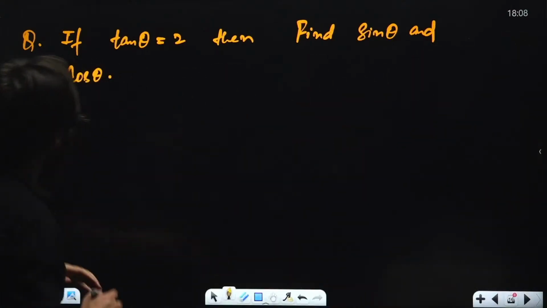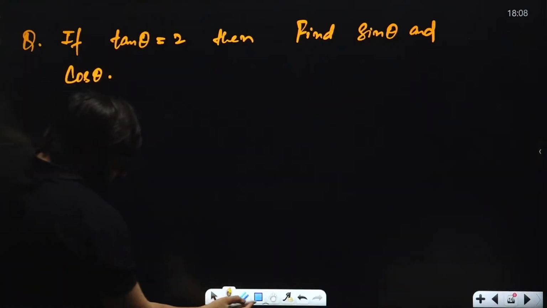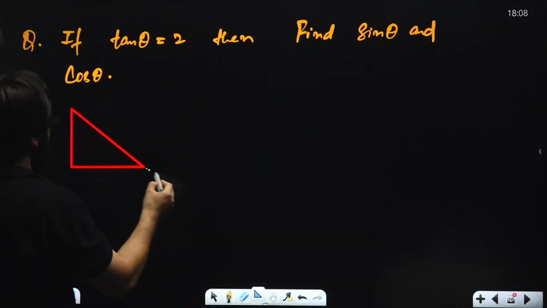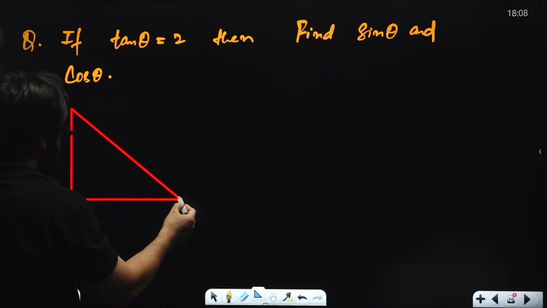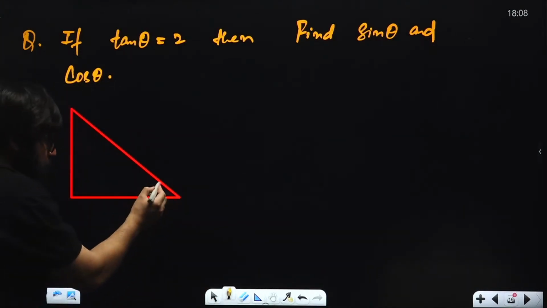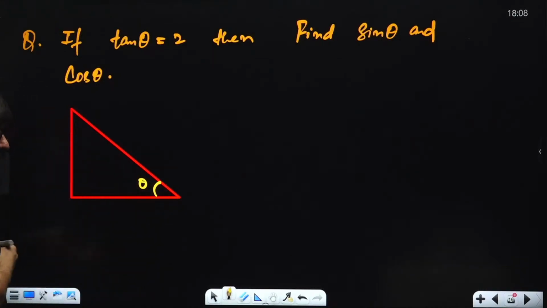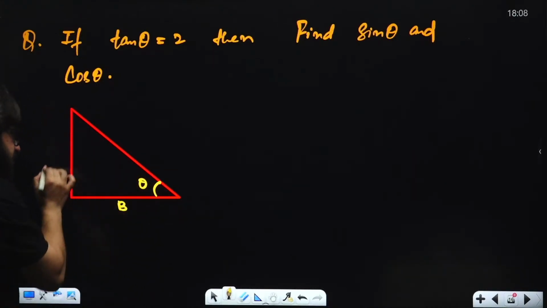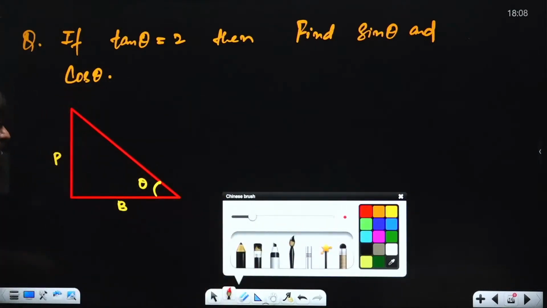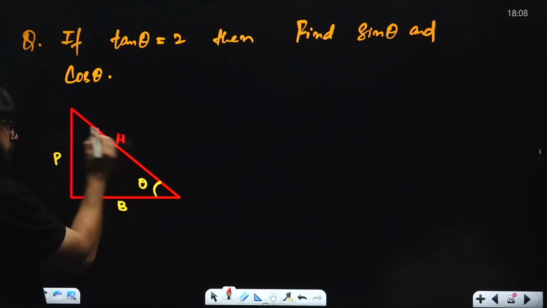Guys, let's suppose I'll make the triangle over here. This is the triangle that I have made. Now in this triangle, let's suppose this is theta. Can I say this will be base and this will be perpendicular? 110% this will be base and perpendicular. Because if this is theta, this will be base and opposite will be perpendicular, and this is hypotenuse.